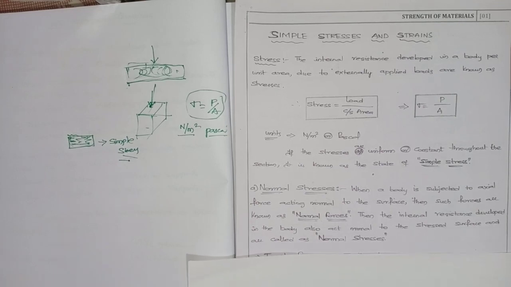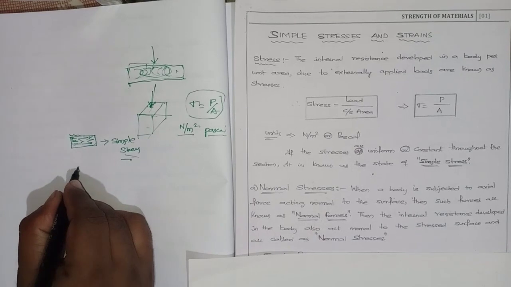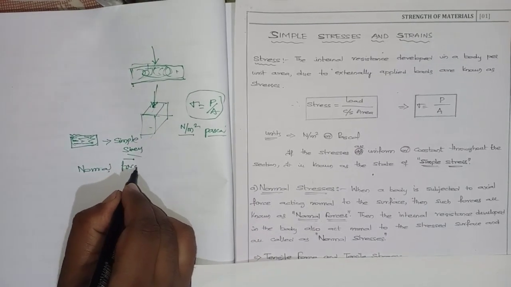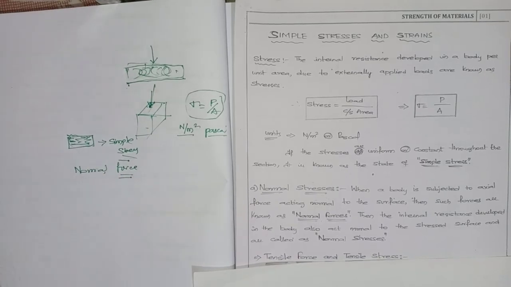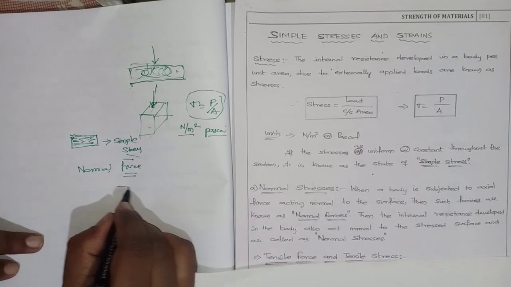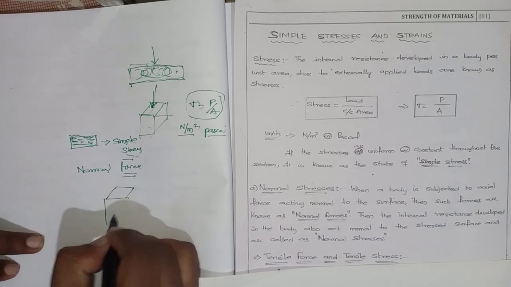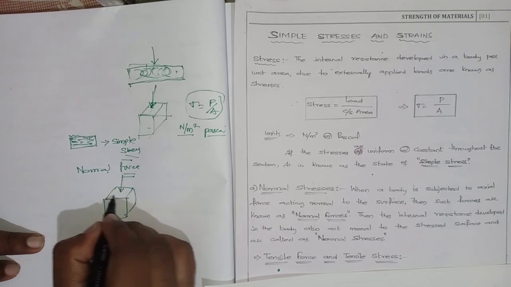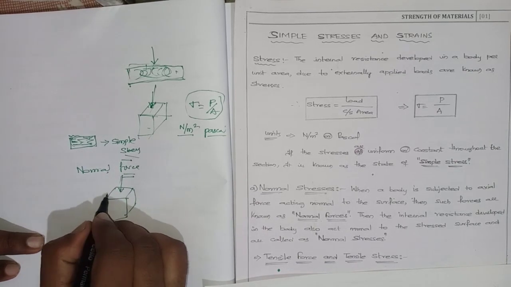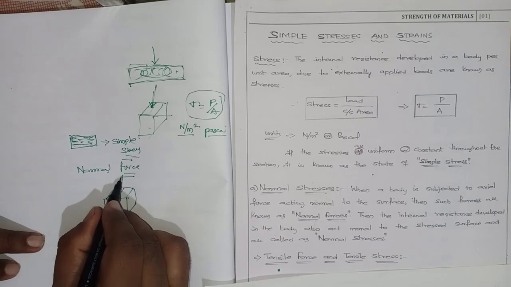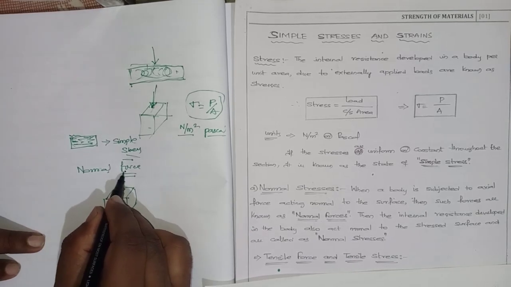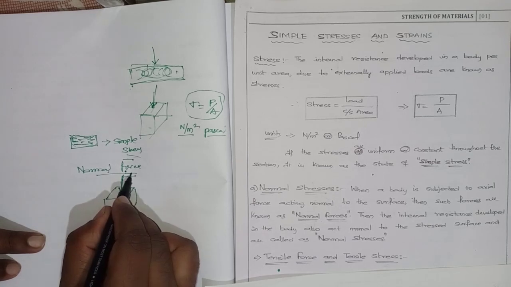First of all, what is a normal force? Any member is there. If a load is applied perpendicular to the surface of the member, normally acting to the surface, that type of force is called a normal force.